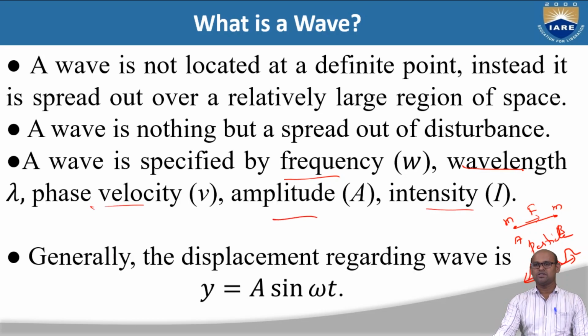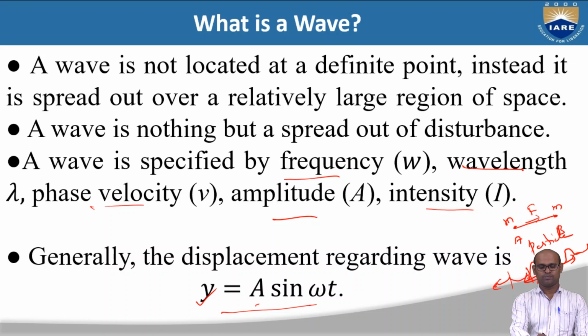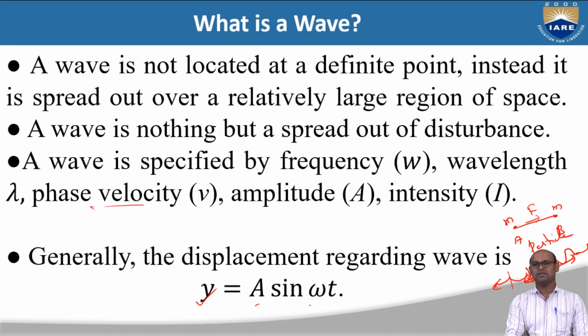And this wave can move in this direction or in this direction, forward or backward. The displacement regarding this wave is given by this equation: y is equal to a sine omega t, where y is the displacement, a is the amplitude, and omega is the angular frequency. Okay, so this is about a wave. So we have discussed what is a particle and what is a wave, because we want to understand what is this wave particle duality.